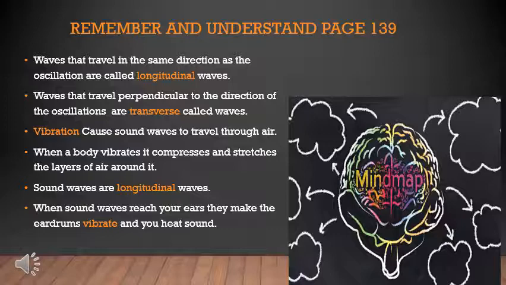Number four is when a body vibrates, it compresses and stretches the layer of air around it. And the next one is sound waves are longitudinal waves. And the last one is when sound waves reach your ears, they make the eardrums vibrate and you hear the sound. So this exercise you have to solve on your textbook, page 139.